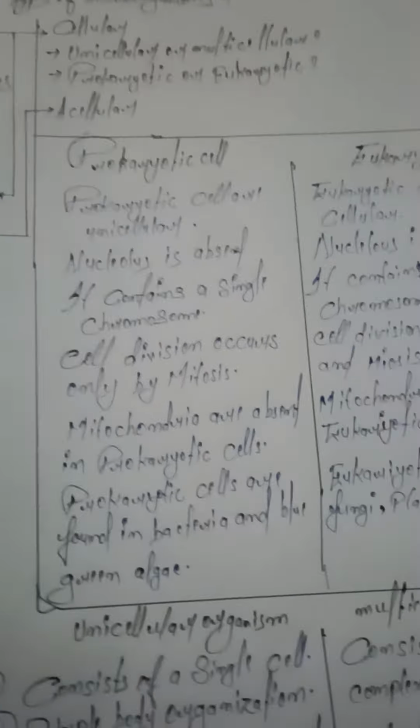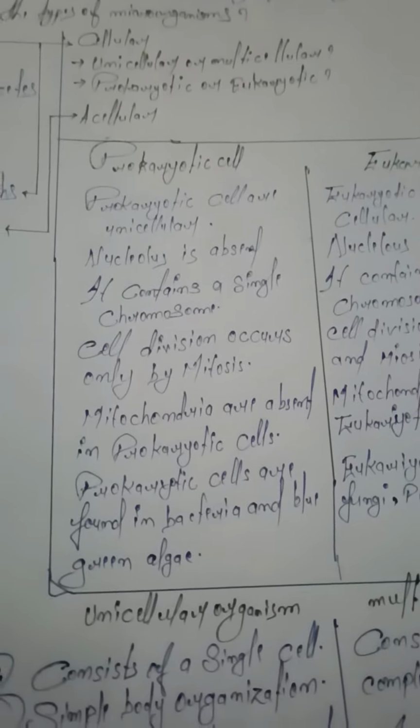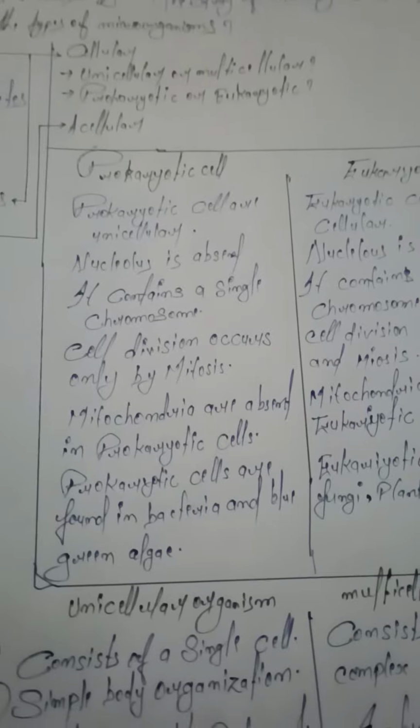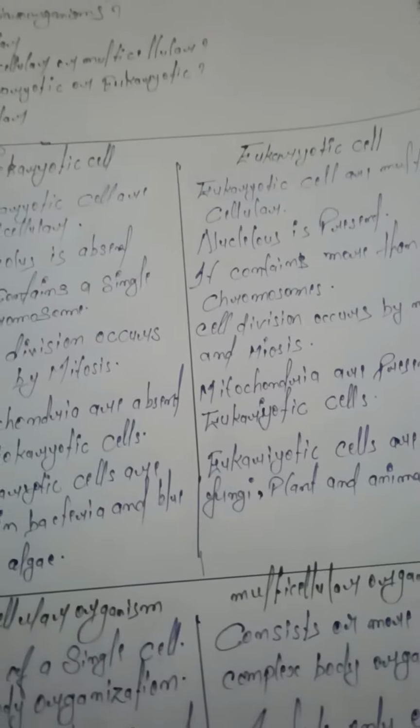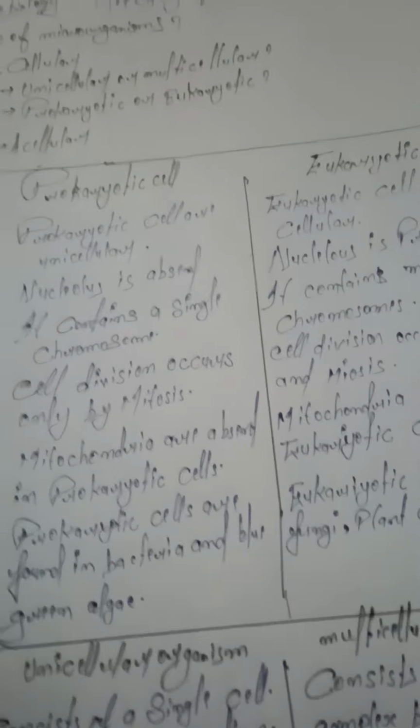Prokaryotic cells are unicellular. Eukaryotic cells are multicellular. In prokaryotes, the nucleus is absent. In eukaryotes, the nucleus is present. Prokaryotic cells contain a single chromosome. Eukaryotic cells contain more than one chromosome. In prokaryotes, cell division occurs only by mitosis. Eukaryotic cell division occurs by mitosis and meiosis.